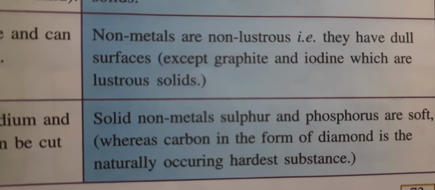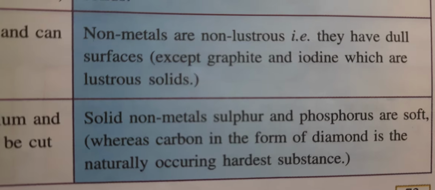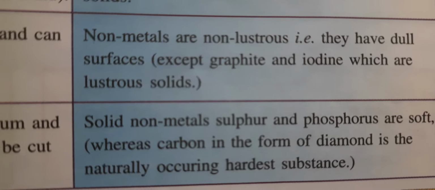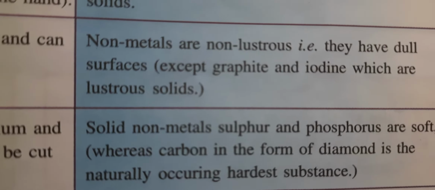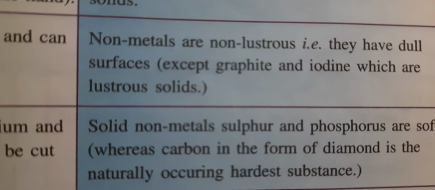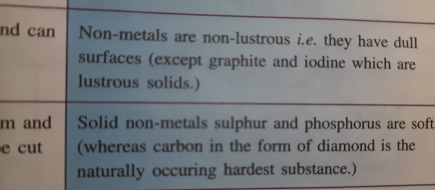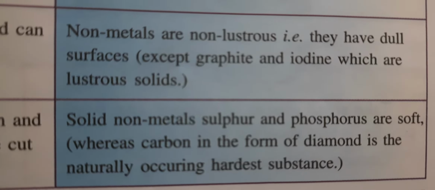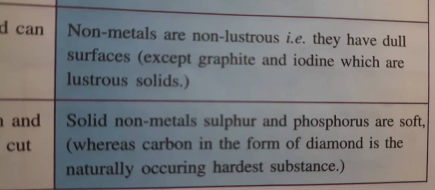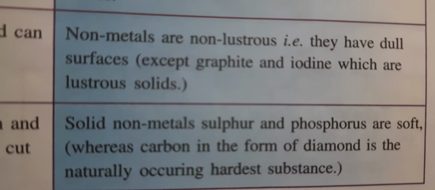Among solid non-metals, sulfur and phosphorus are soft, but carbon in the form of diamond is very hard. So they are hard also and they are soft also, but metals are usually hard. Non-metals are soft as well as hard. The hardest non-metal in the whole periodic table is carbon, and carbon is found in three forms. One form of carbon is diamond, which is very hard in nature.